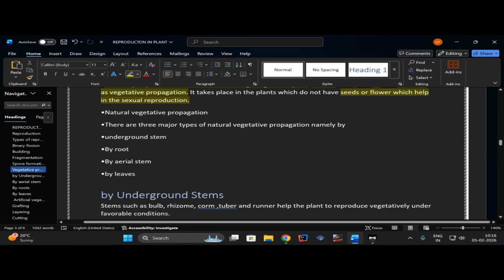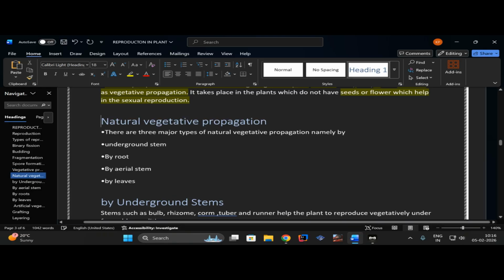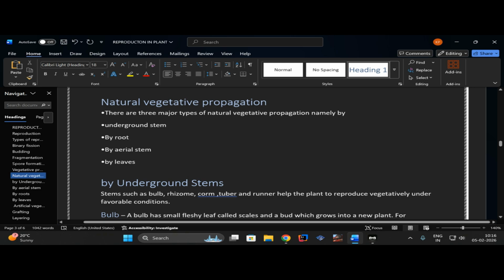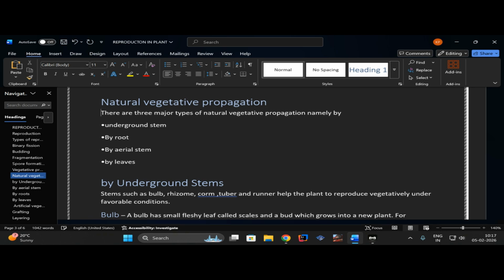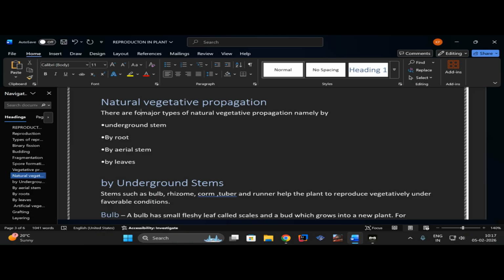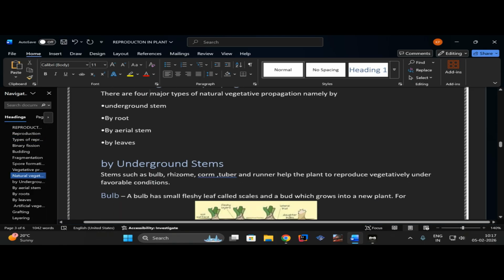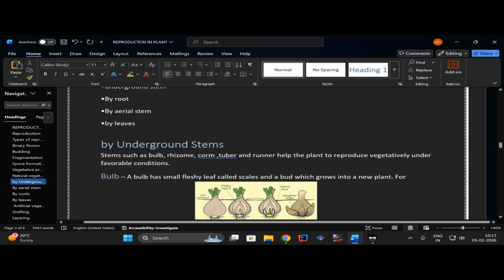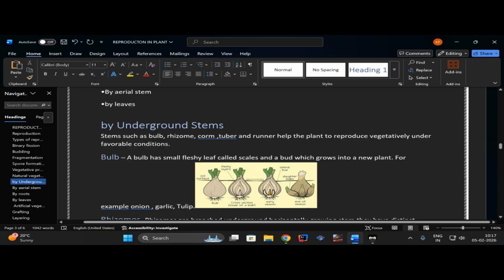Natural vegetative propagation. There are four major types of natural vegetative propagation, namely: by underground stem, by root, by aerial stem, by leaves. By underground stem: stems such as bulb, rhizome, corm, tuber and runner help the plant to reproduce vegetatively under favorable conditions.